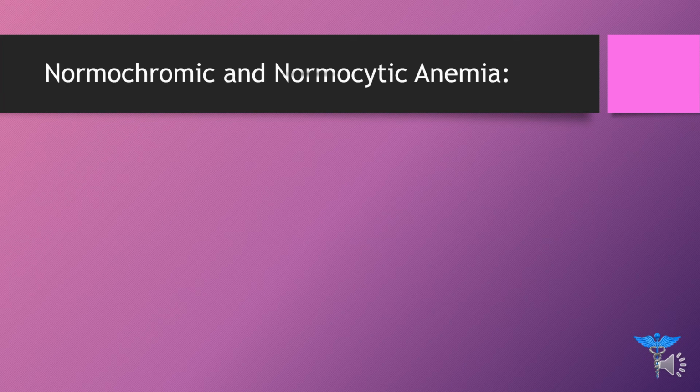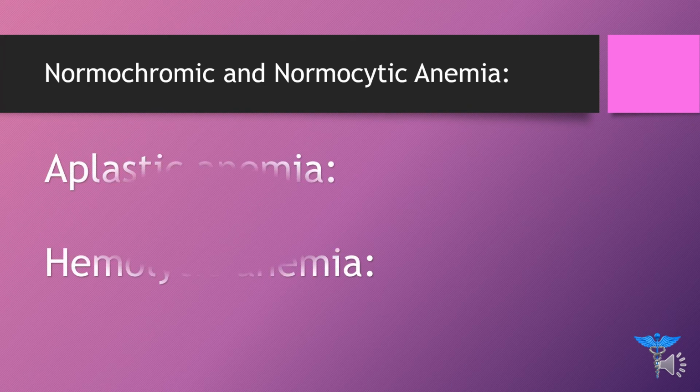The first one is normochromic and normocytic anemia. As the name indicates, normochromic means of normal color, meaning the hemoglobin concentration is normal, and normocytic means that the size of the red blood cell is also normal, but the anemia is a result of other diseases. Examples include aplastic anemia and hemolytic anemia.